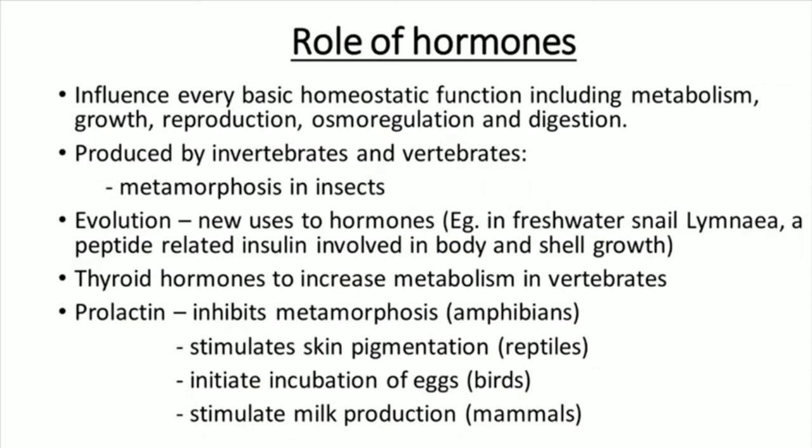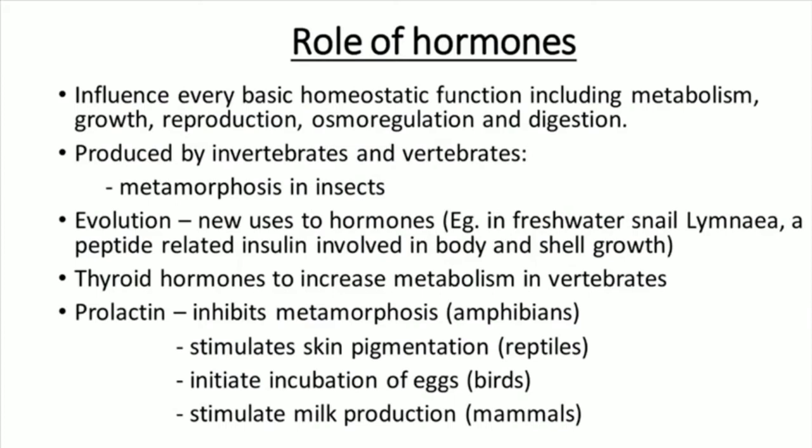There's also an example of a hormone that has undergone evolution to fit many different uses, such as prolactin. In amphibians it inhibits metamorphosis, in reptiles it stimulates skin pigmentation, in birds it initiates incubation of eggs, and in mammals it stimulates milk production. So as we can see, hormones are produced by invertebrates and vertebrates, and can have more than just one use thanks to evolution.